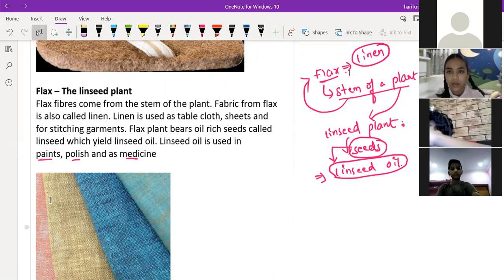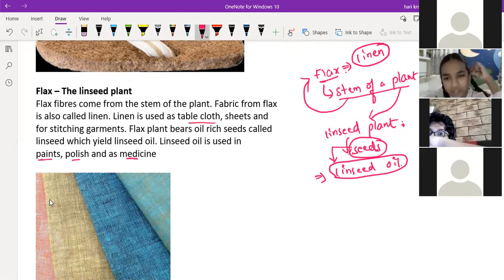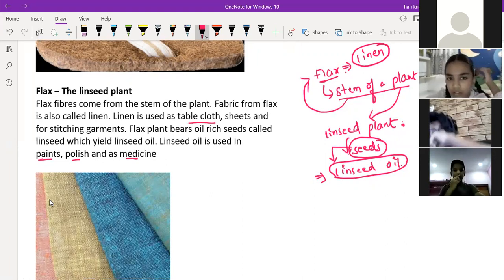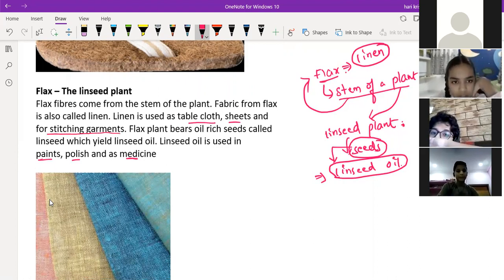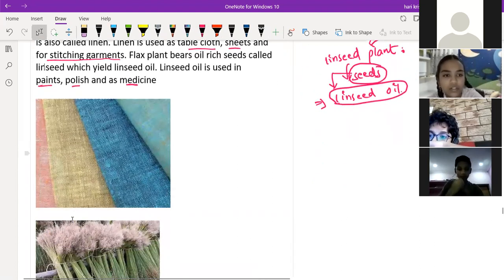Okay, sir. Then where will we use the linen? It is used as cloth for tablecloths, sheets, and for stitching garments, like shirts also. Okay, sir. Can you see the fabric which is made of linen?